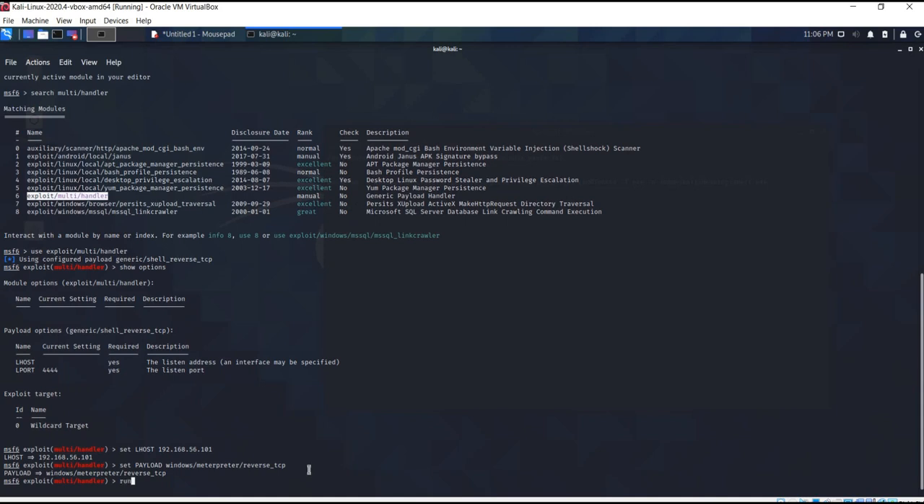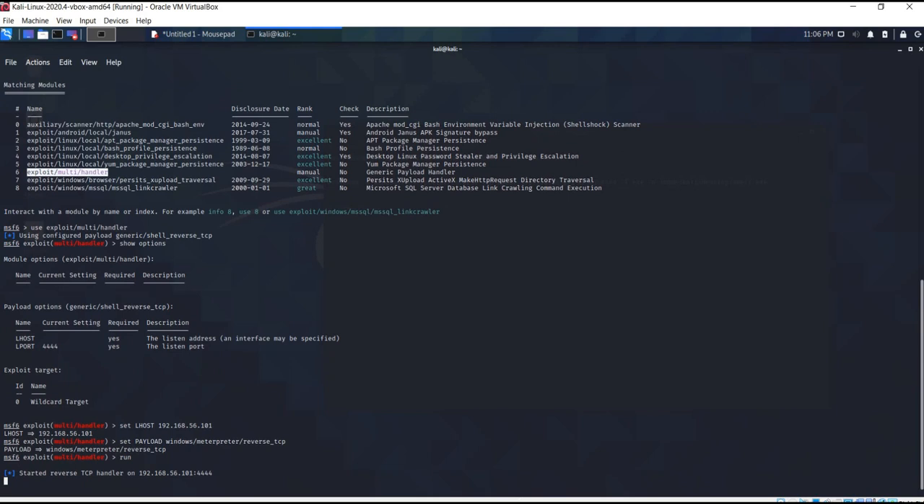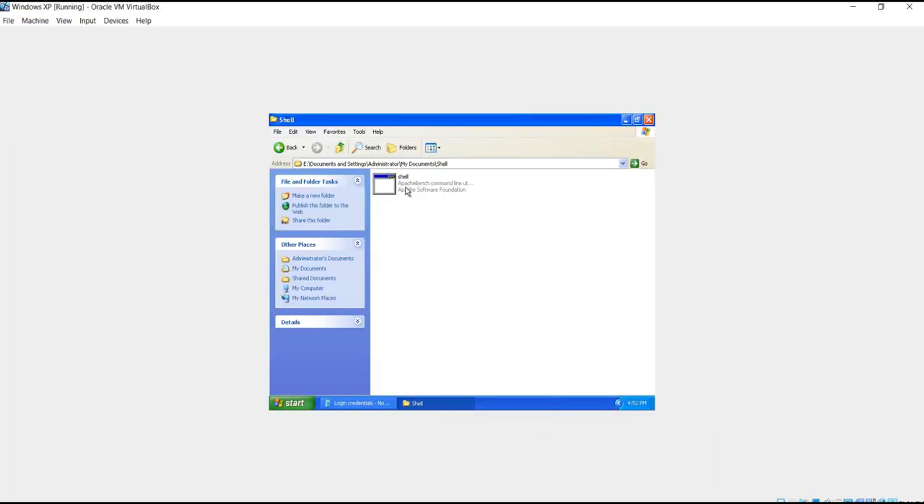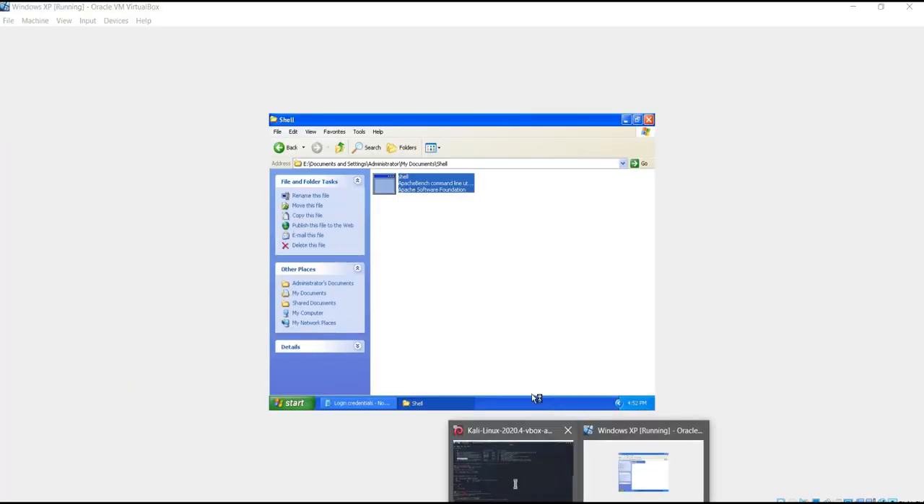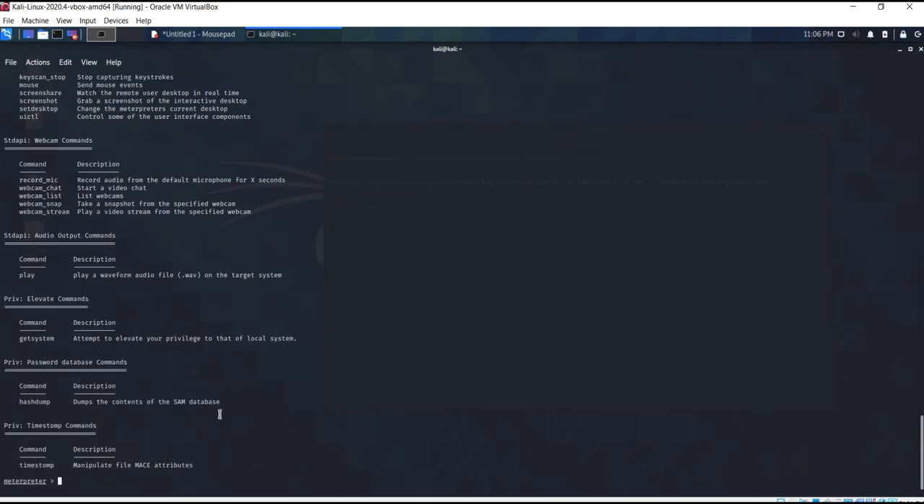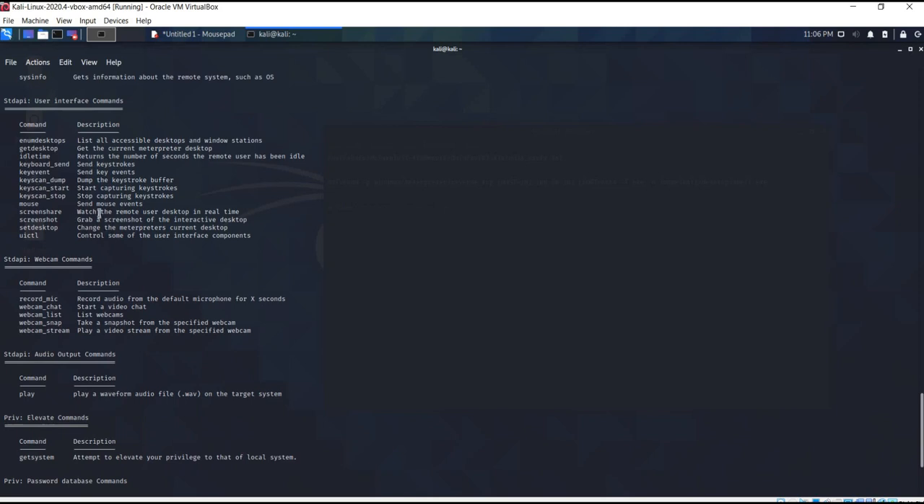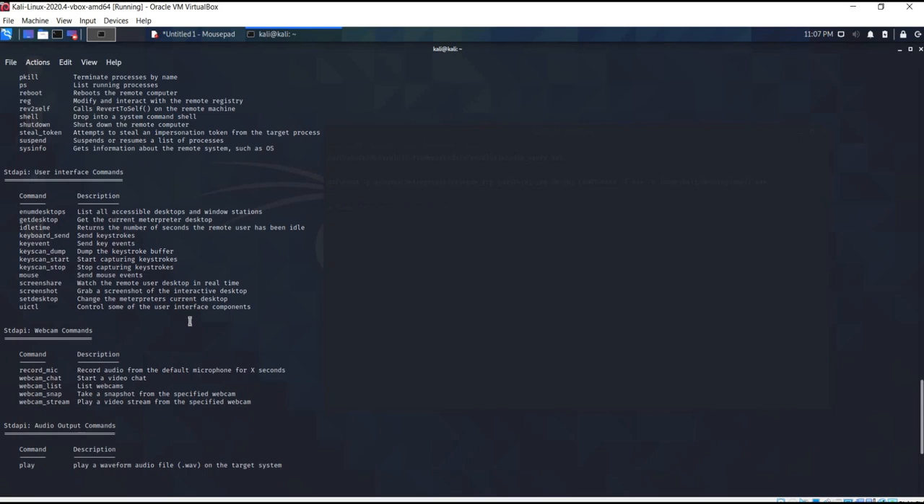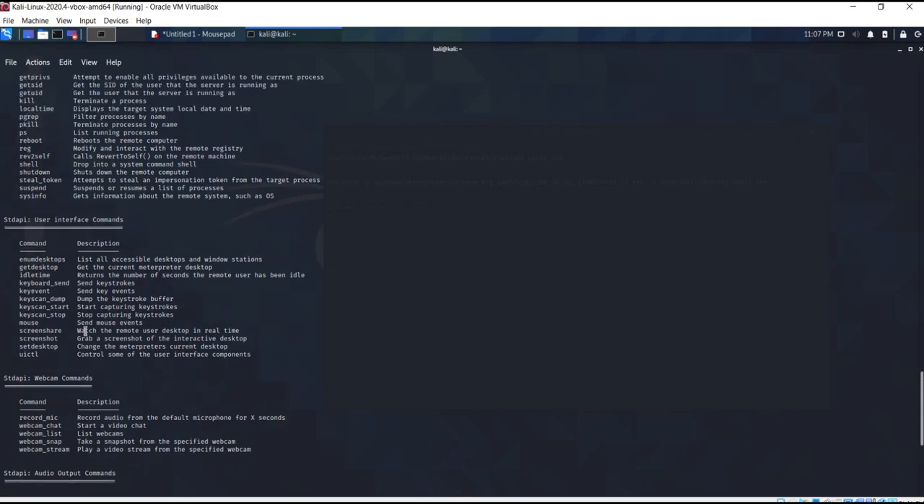Now I'll run the exploit, and also I'll have to execute the shell.exe file present in the Windows XP machine. So now we can see the meterpreter session is successfully created from the Kali Linux to the Windows XP machine. Now I'll type help to check out what are the command options available. So these all commands can be run directly from the Kali Linux on the Windows XP machine. So I'll be just focusing on observing the keystrokes.